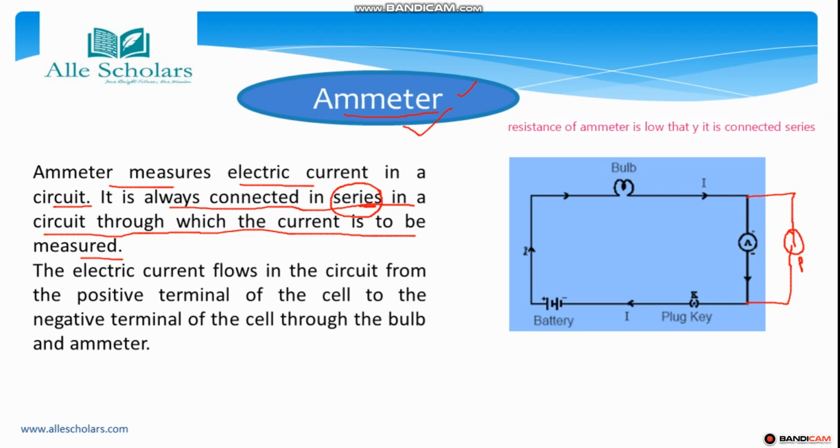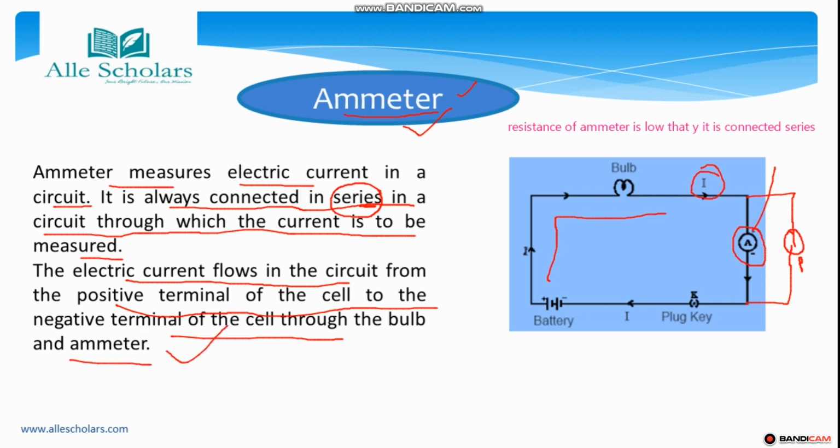Whatever the current I is flowing, it is going here also. You can see this ammeter is going to measure the amount. The electric current flows in the circuit from the positive terminal of the cell to the negative terminal of the cell through the bulb and the ammeter.